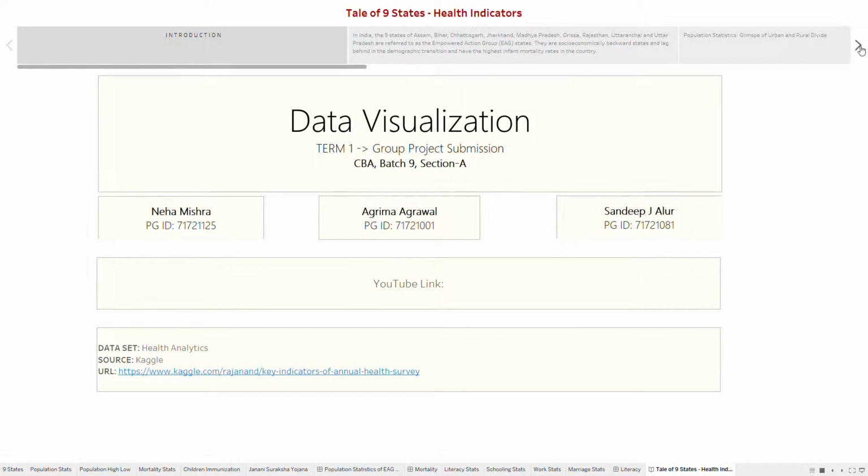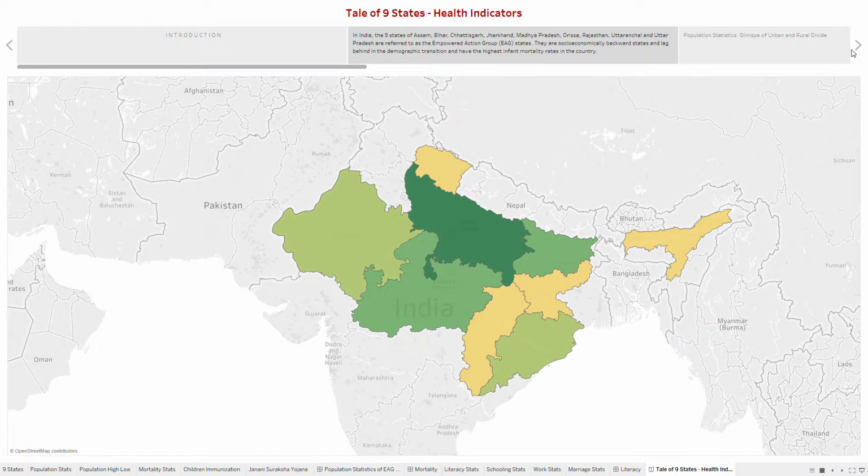This is an outcome of an analysis that Neha, Agreem, and myself, Sandeep, have done to gather key insights. We shall look at this in view of a health inspector or a head of state to gain insights into the raw data collected as part of the sample study done across 9 states and 284 districts. Number one question on anyone's mind: what is the overall health statistics of a state or a district?